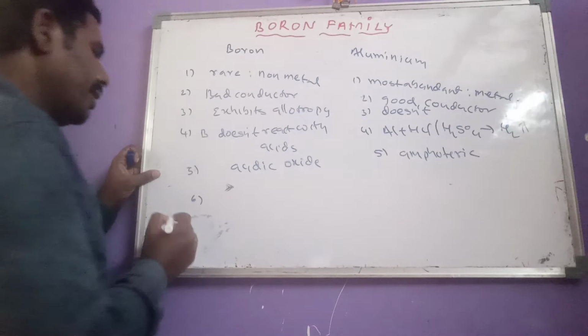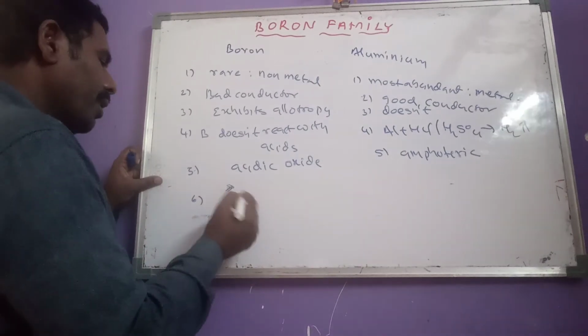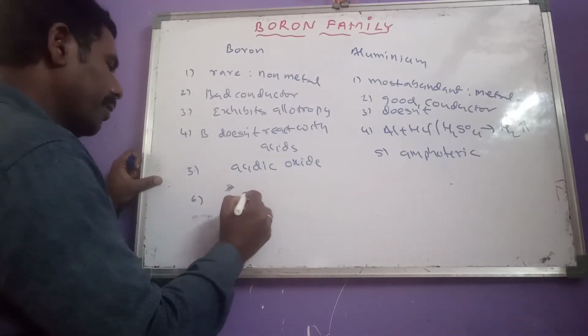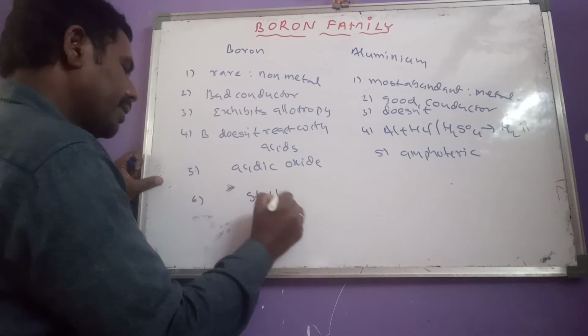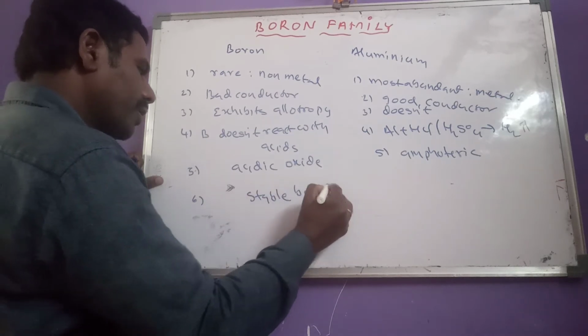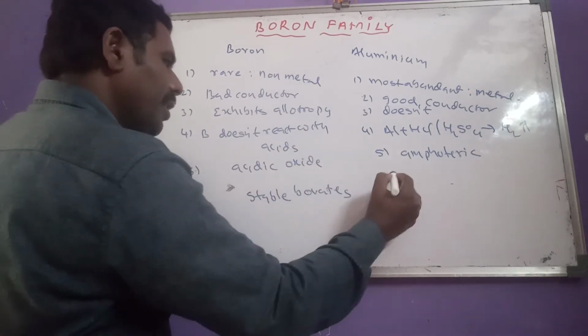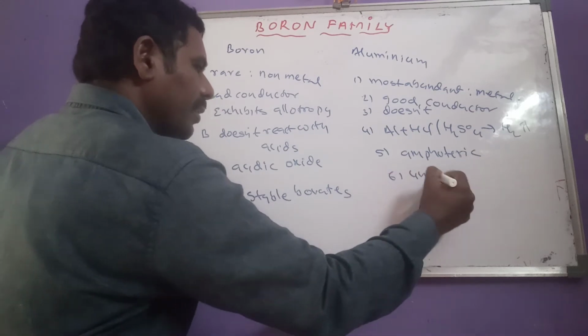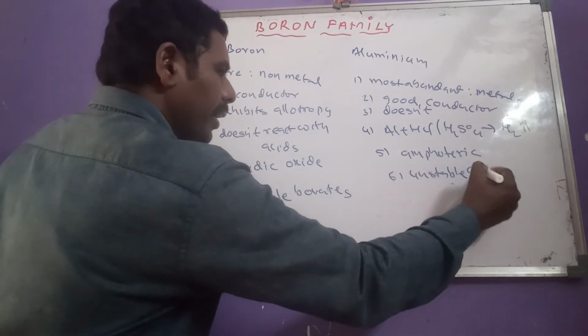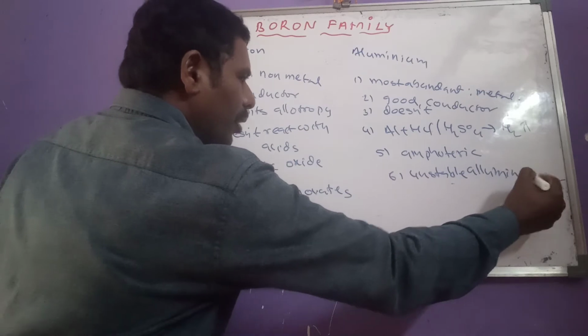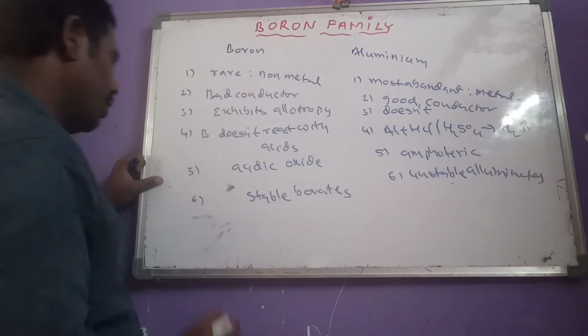And another difference is here, boron will give stable borates, but aluminum gives unstable aluminates.